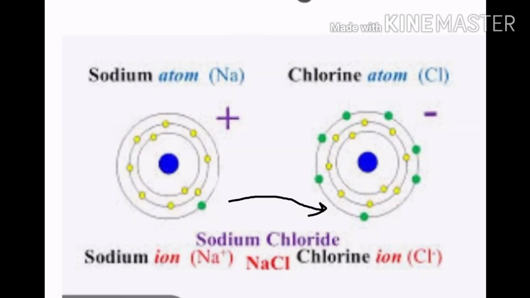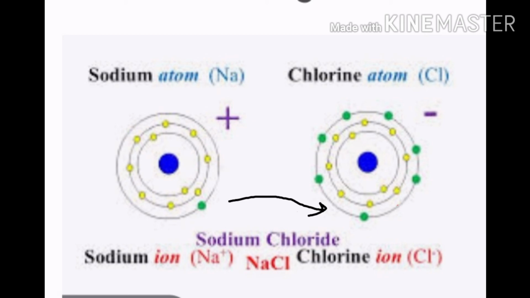Now let us see how sodium and chlorine are reacting. You can see in this figure sodium having 1 electron in its outermost shell. This 1 electron present in the outermost shell is called the valence electron. So the valence electron of sodium is 1. This 1 electron present in sodium makes it unstable and reactive. So in order to attain noble gas configuration, it will lose its 1 electron.